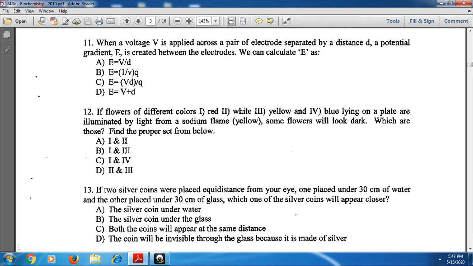And next, if petals of different colors, red, white, yellow and blue, lying on a plate are illuminated by light from a sodium flame, some flowers will look dark. Which are those? Find the proper set from below. Here, what are the dark colors? Red and blue. That means option A is the correct one. Sorry, option C. Option C is the correct one.